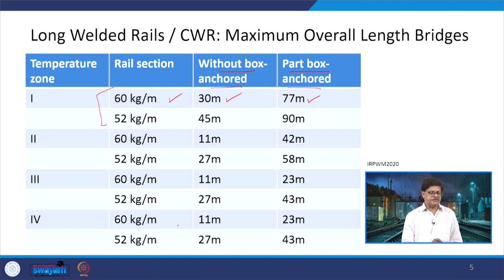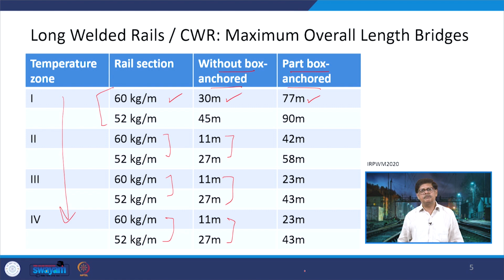And similarly, if we see from the top to bottom, that is for all the 4 temperature zones, we have talked about the same combination of the 2 types of the rail sections, and there the values are changing. Now here from zone 2, 3 and 4, the values have become constant, say 11 meters for a 60 kg per meter rail, and 27 meters for a 52 kg per meter rail. Whereas previously for zone 1 it was much higher as compared to these values.